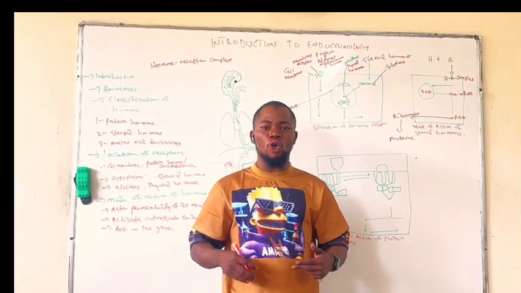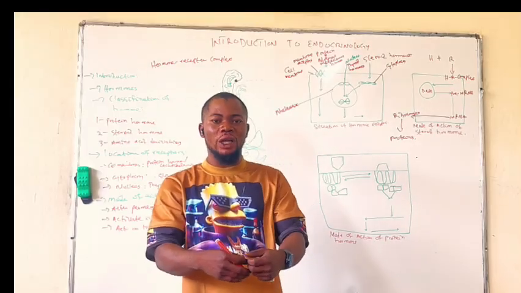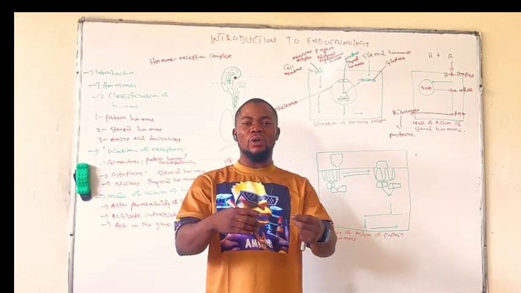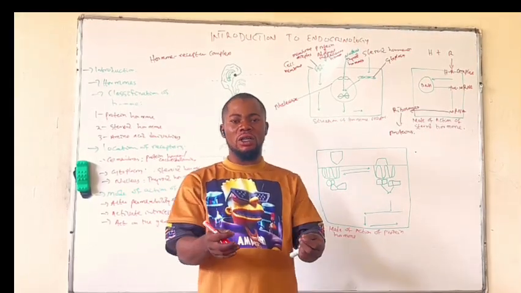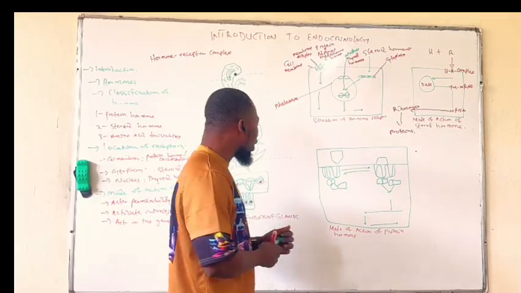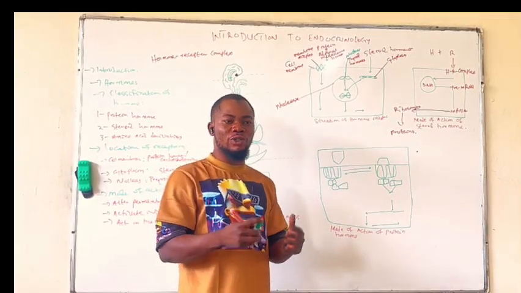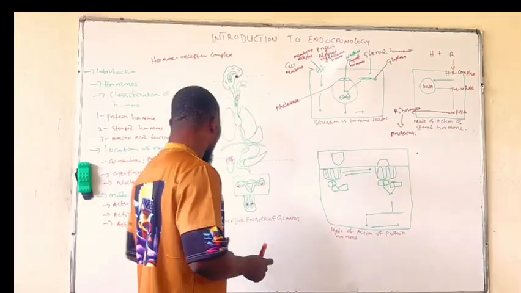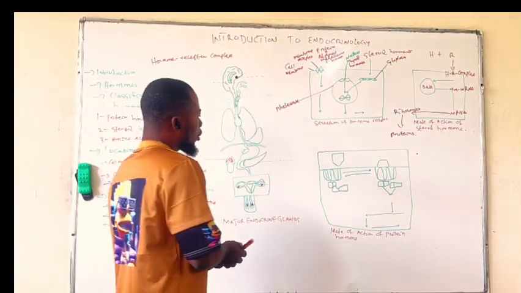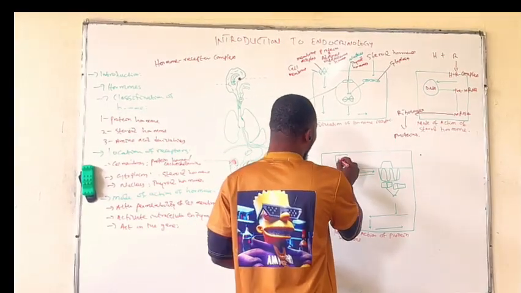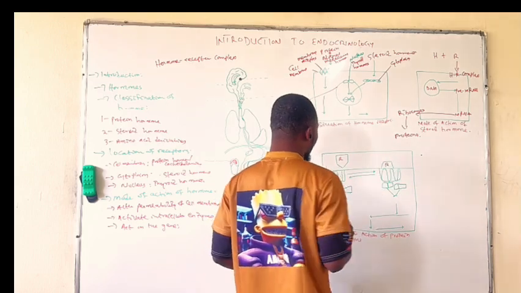The binding of the hormone to the receptor will activate another enzyme that will lead to the formation of the second messenger. This second messenger is the one that will bring about the action of the protein hormones and some hormones of the adrenal medullary glands. Now, this is a receptor.